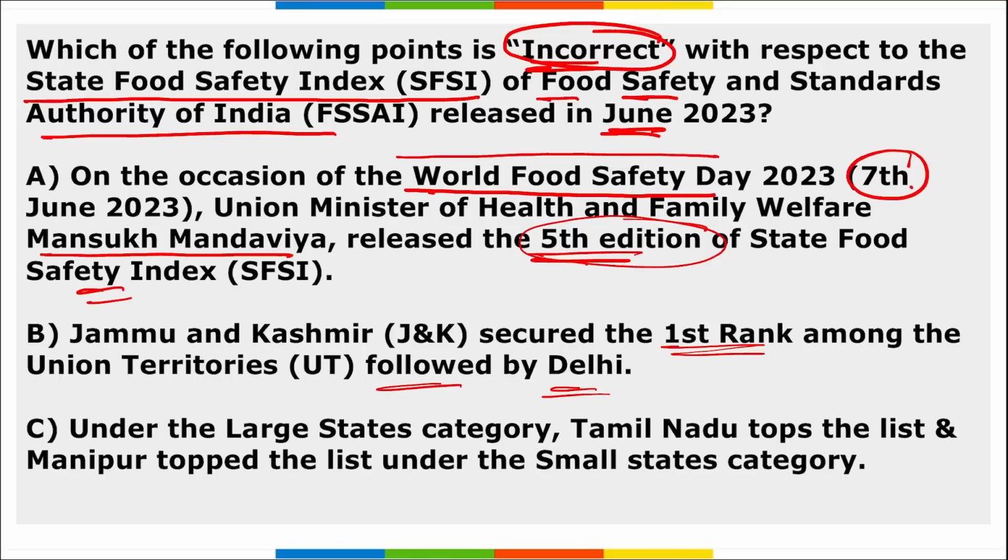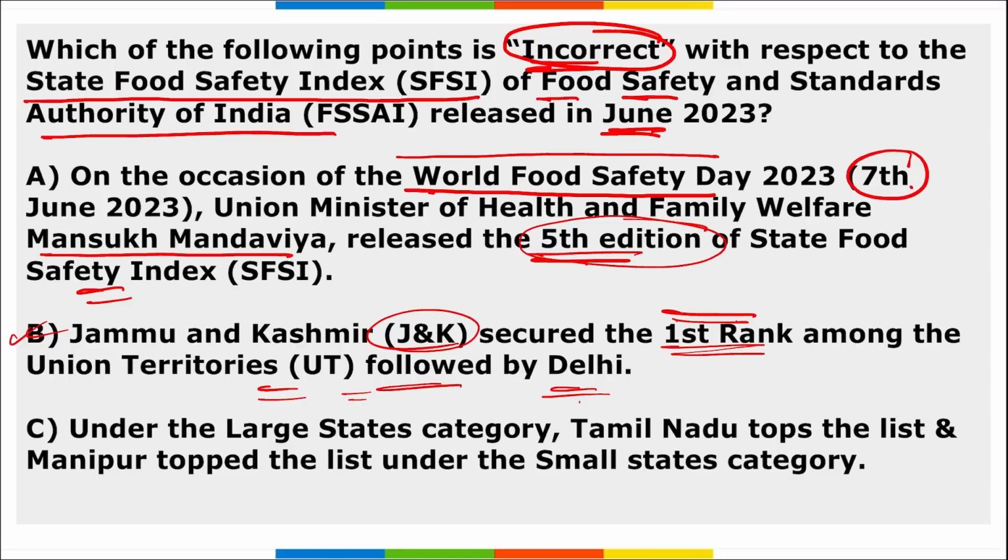Is it correct? So remember, option 2 is wrong. We are talking about Union Territories, right? So Jammu and Kashmir secured the first rank in Union Territory, and it was followed by Delhi. The answer is right here. It was J&K only that secured the first rank in UT, followed by Delhi.